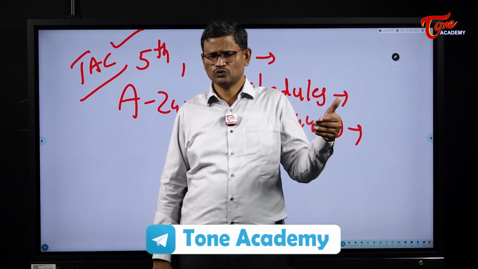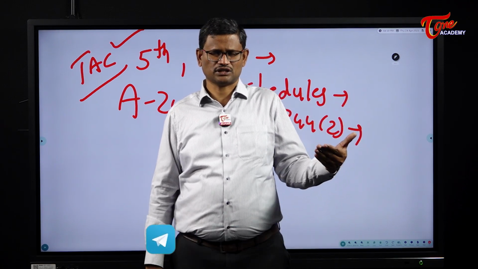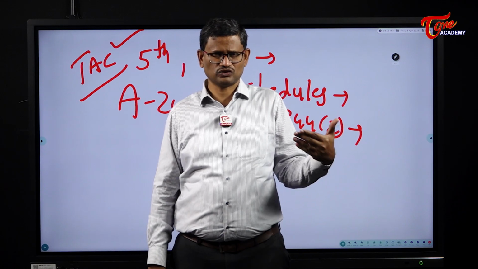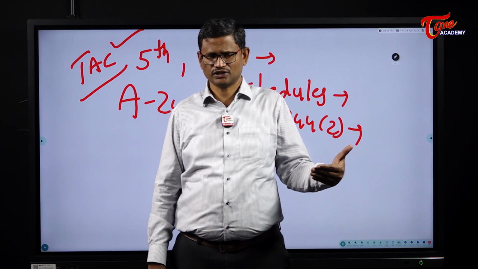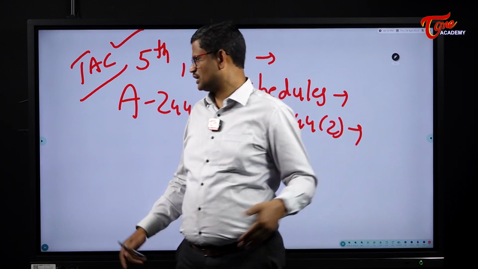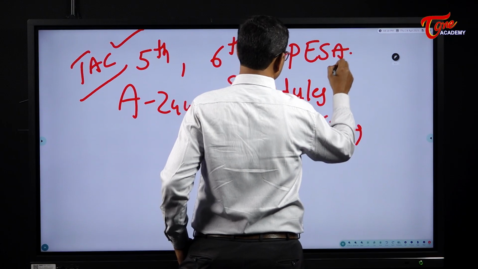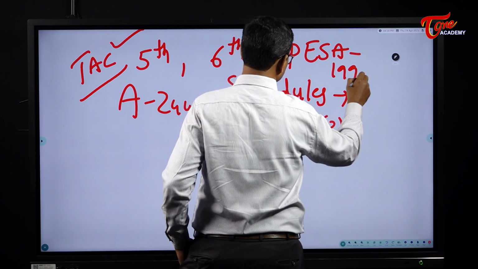So in 1992, we had the 73rd Amendment providing for the establishment of 3-tier Panchayat Raj institutions. This was implemented in the 5th schedule areas in 1996 through a separate law made by the Indian Parliament. So this law, it is called the PESA Act, Panchayats Extension to Schedule Areas Act 1996.